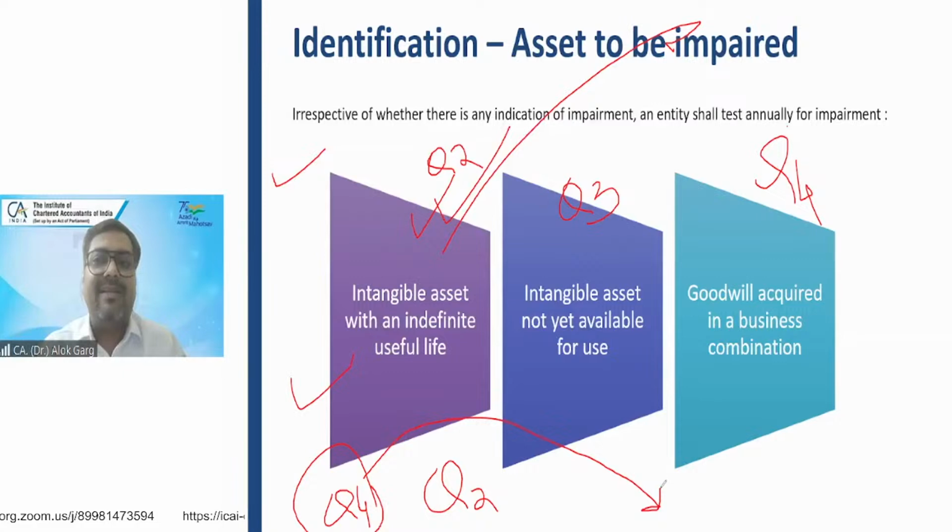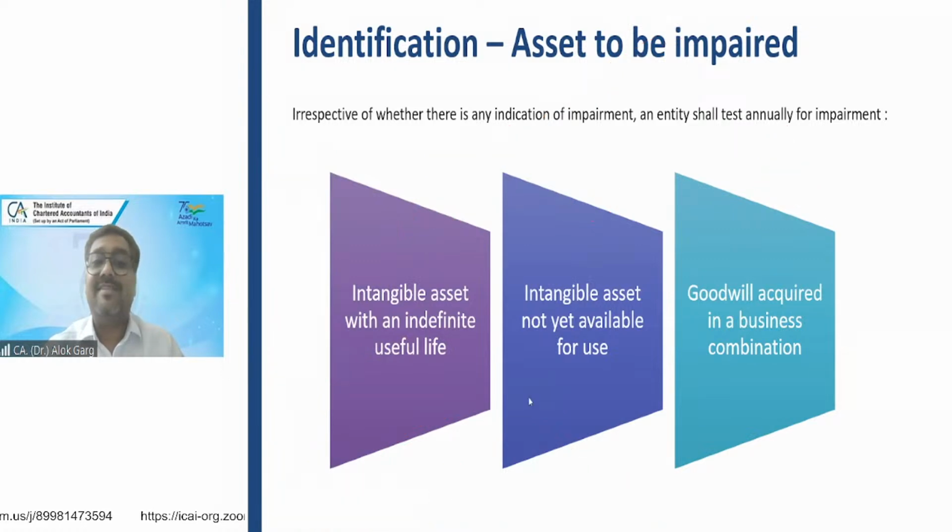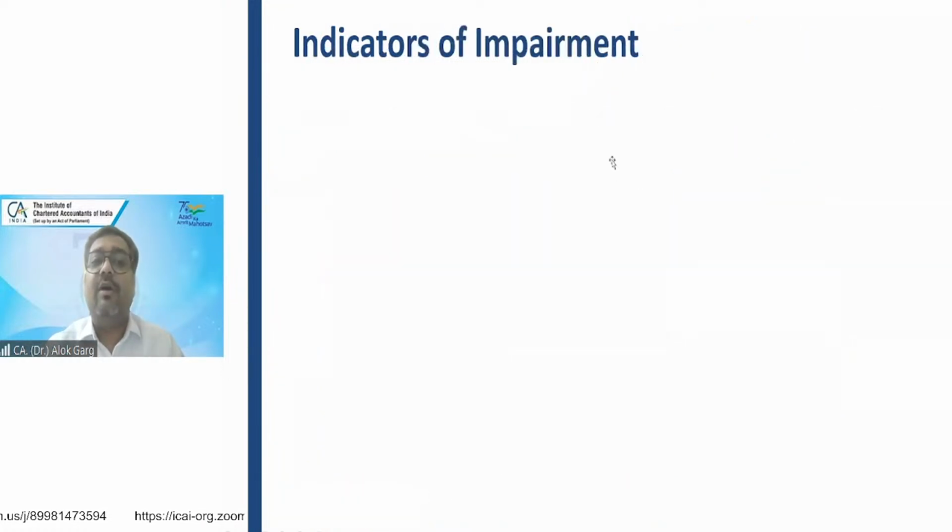The impairment testing is not by the class of asset, right? The revaluation accounting policy will be by the class of asset. For impairment testing, the standard does not say class of asset. It says individual asset. You are assessing the impairment for an individual asset or a group of assets.